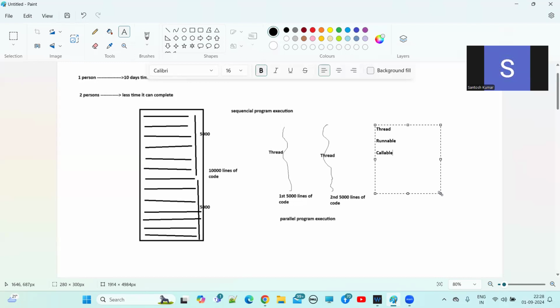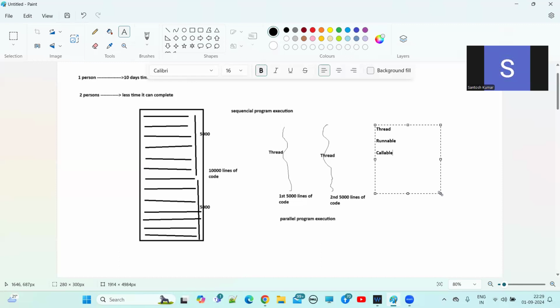So we have to create a thread and assign the first 5,000 lines of code to that particular thread. After that, again as a programmer, we use the classes and libraries provided by multi-threading to create another thread. The next 5,000 lines of code will be assigned to that other thread, which will execute the remaining 5,000 lines of code. Okay, so this is multi-threading at a high level.